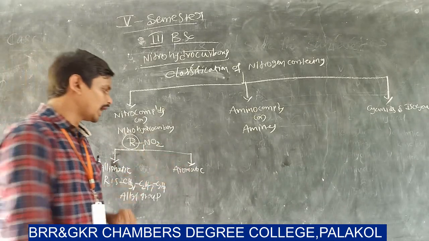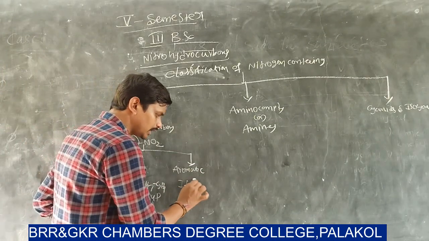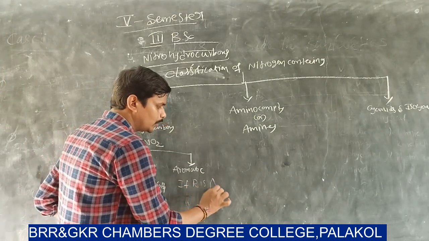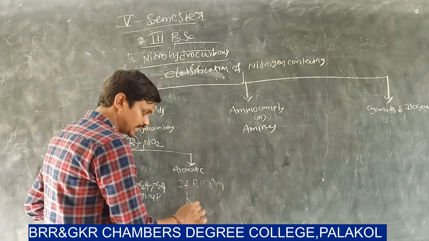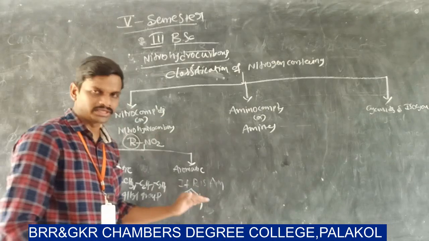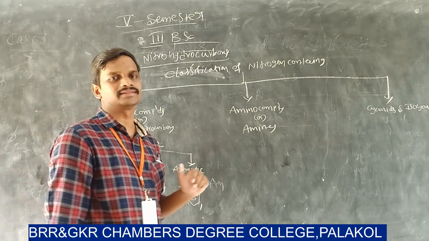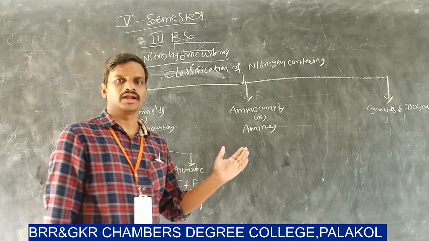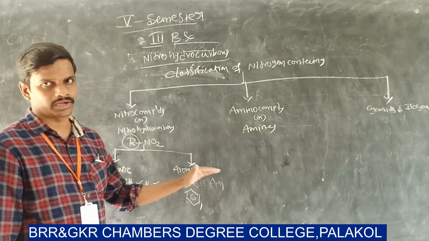If R is an aromatic compound like benzene, naphthalene, anthracene, phenanthrene, then the compounds are called aromatic nitrohydrocarbons.